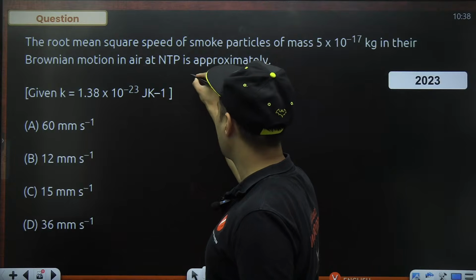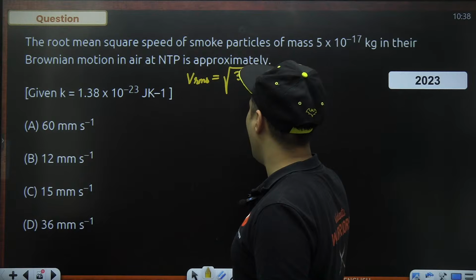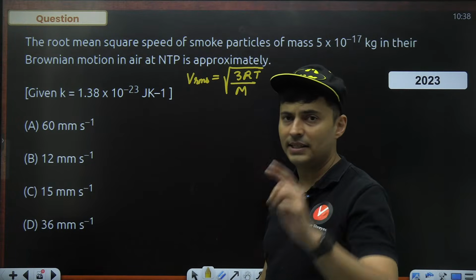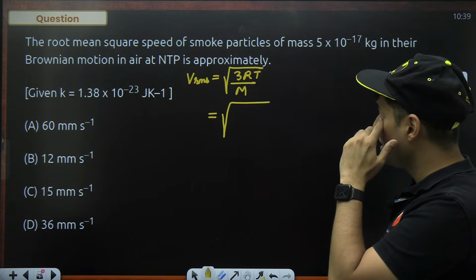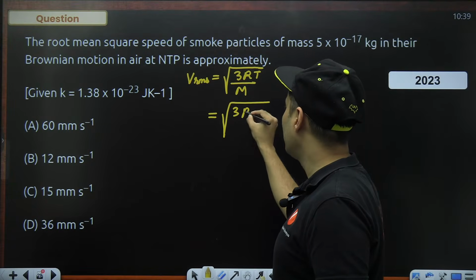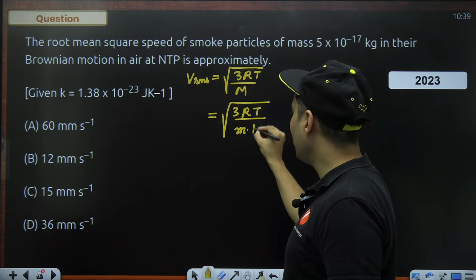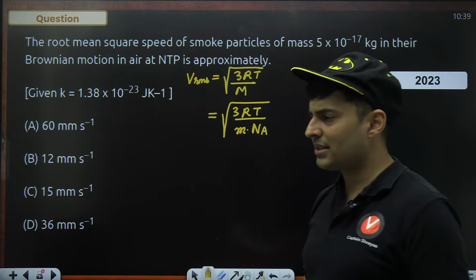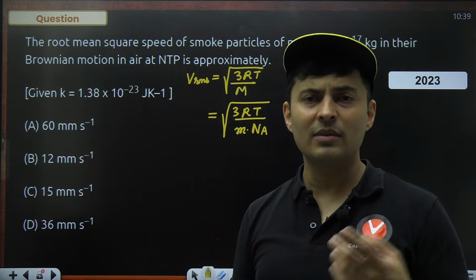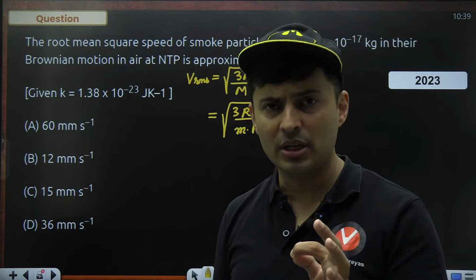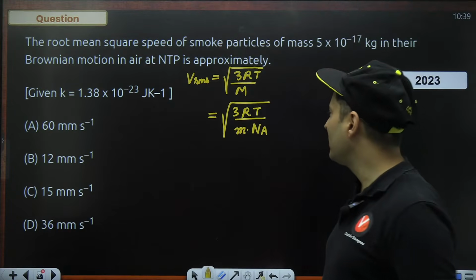Now, again, root mean square speed is asked. So I'll go back to the formula, RMS speed. It is nothing but root 3 RT divided by our mass, isn't it? Okay. Now, I do not know the molar mass. So I have an idea. Why not write the molar mass as the mass of each molecule into the Avogadro number? That's what it is. If I tell you the molar mass of hydrogen is 2 kg per mole, it means if you take 6 into 10 to the power 23 molecules and if you add all their masses, you will get 2 kgs per mole.